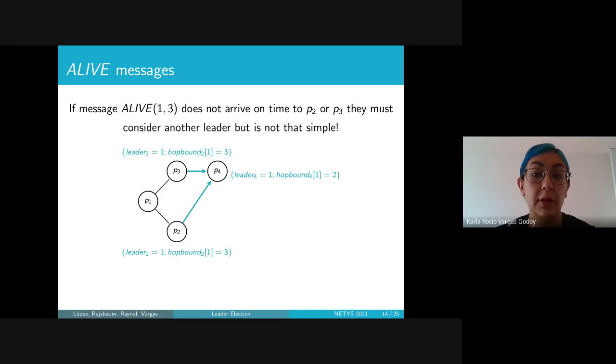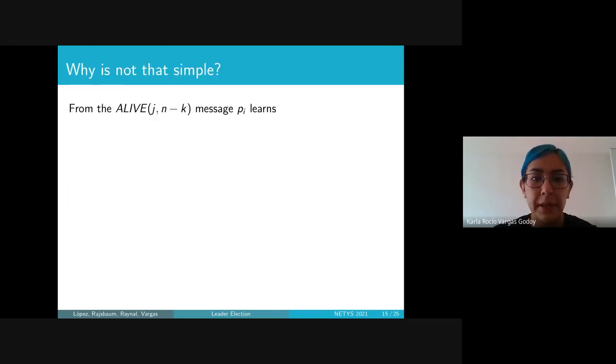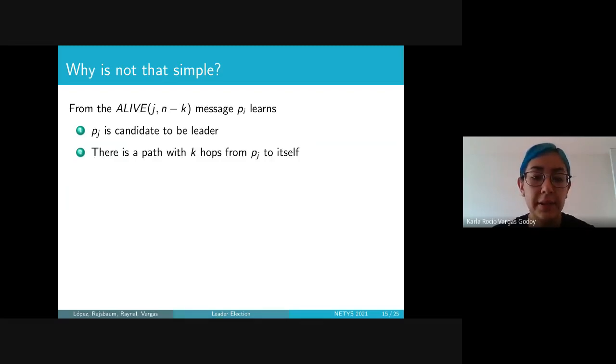Now, in this example, if an alive message from Pi to P2 and P3, containing 1 and 3, does not arrive on time to P2 or P3, they must consider another leader, but it's not that simple. Why is it not that simple? Because from an alive message containing J and n-k, Pi learns the following. The first thing is that Pj is a candidate to be the leader. And second, there is a path of k hops from Pj to itself.